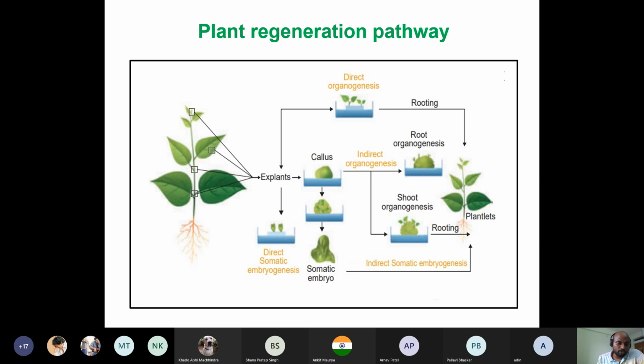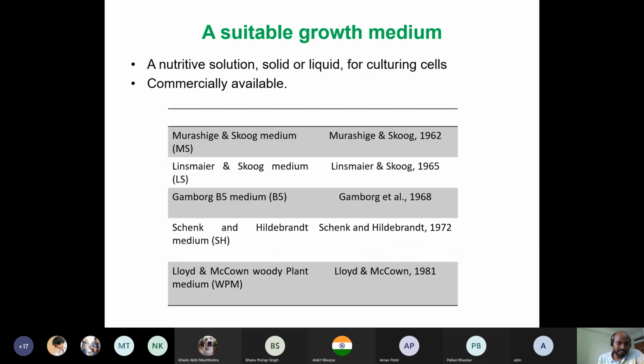These are the 4 commonly used media, mostly Murashige and Skoog, which is very common, and also Gamborg B5 media, which is used for root culture. Other than these two, Linsmaier and Skoog, Schenk and Hildebrandt, and also Woody Plant Medium, developed later by Lloyd and McCown, which is popular for culturing of woody species.